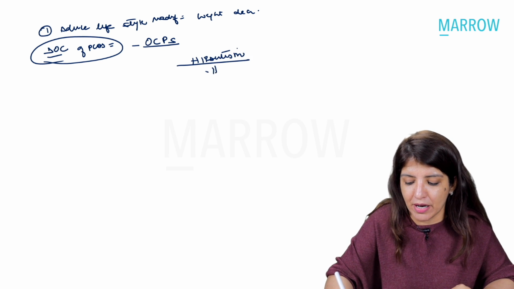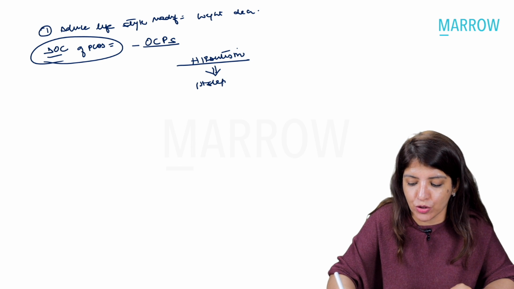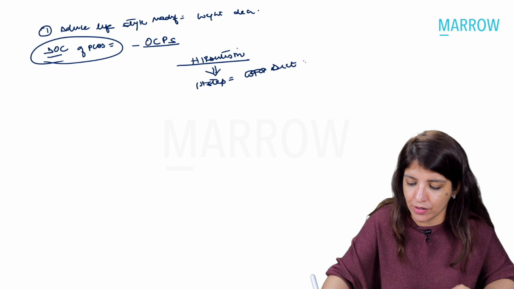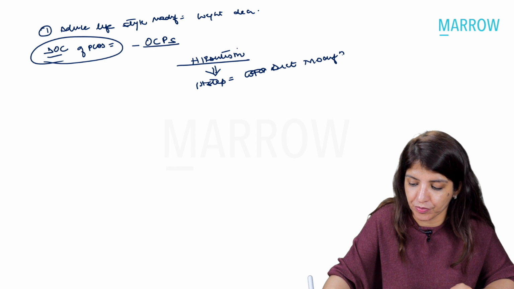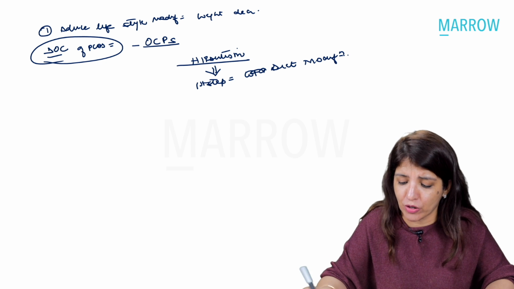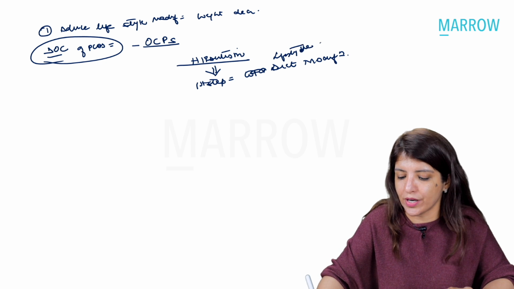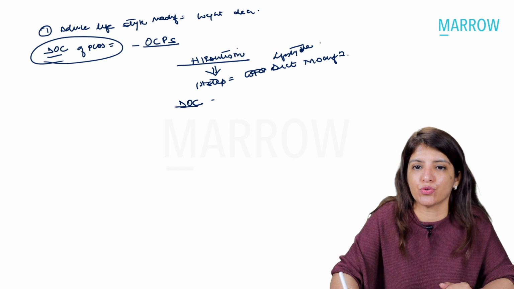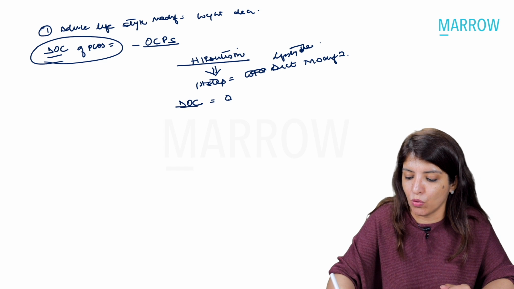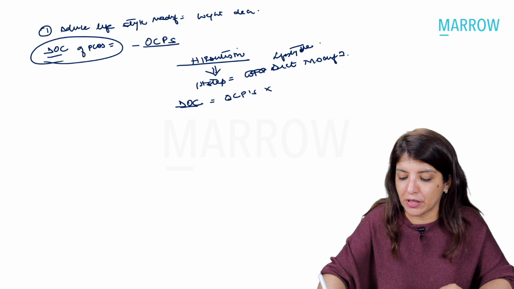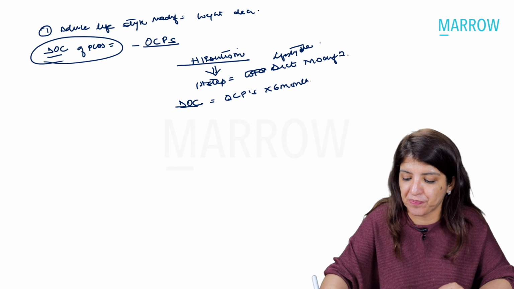Now, as far as hirsutism is concerned, the first step which you are going to recommend will be weight and diet modification, so that there is weight reduction, lifestyle modification. Then what is the drug of choice? Drug of choice for hirsutism is oral combined pills, and you have to use them for a period of 6 months.